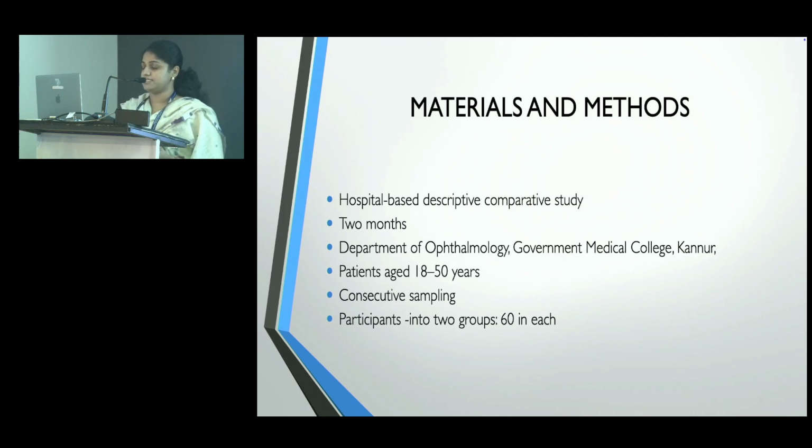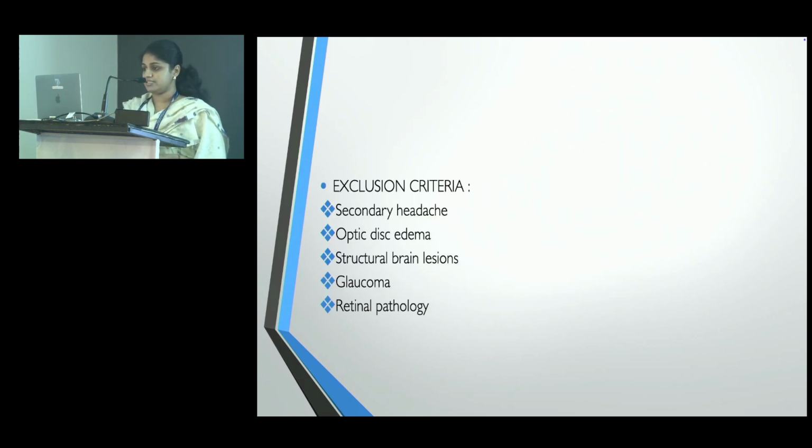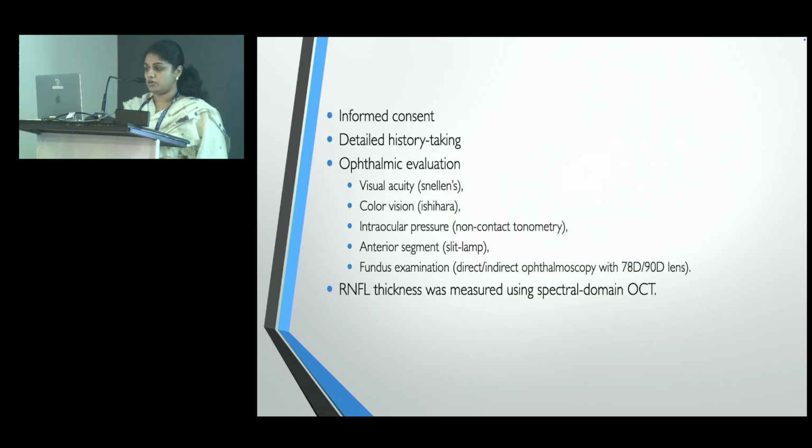Materials. It is a hospital-based, descriptive comparative study for a period of 2 months. Patients were aged between 18 to 50 years. Consecutive sampling was done, and the participants were divided into 2 groups, 60 in each. We included all the migraine patients who were diagnosed by a neurologist according to the ICHD-3 criteria, with or without aura, and healthy controls without any ocular or neurological diseases. Exclusion criteria: we excluded secondary headache, optic disc edema, structural brain lesions, glaucoma, and retinal pathology.